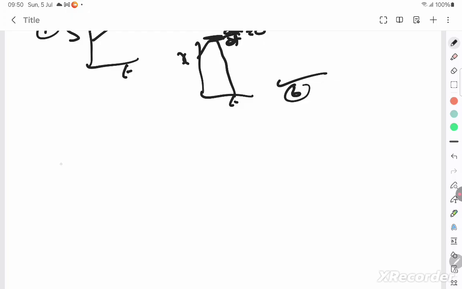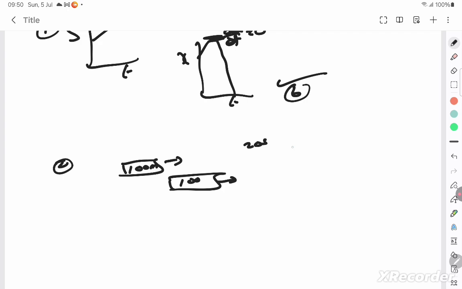Next question is the second question. 2 trains A and B. This is a 100 meter train. Another train is also a 100 meter long train. Both of them are going in the same direction, and the time given is 20 seconds.